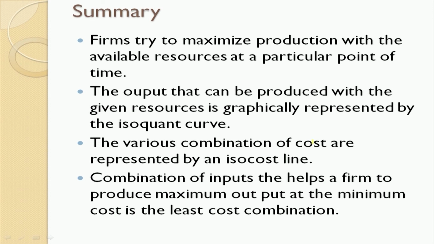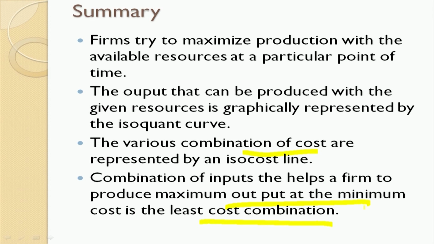So, what is the cost combination, or what is the amount required to produce a particular quantity? The combination of inputs that helps a firm to produce maximum output at the minimum cost is called the least cost combination. This is what we have discussed earlier. I want a maximum output at the minimum cost, and this particular concept is called the least cost combination.